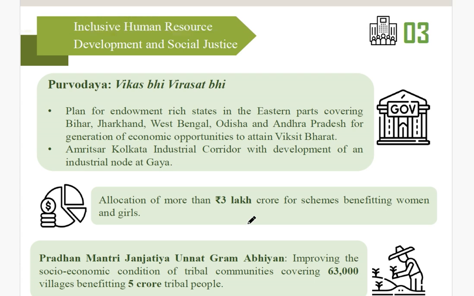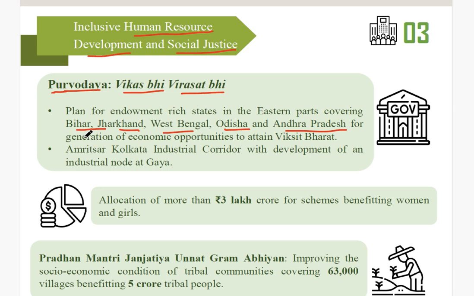Next, if you talk about human resource development and social justice, the government has introduced a new scheme, Purvodaya: Vikas Bhi Virasat Bhi. A plan for endowment-rich states in the eastern part, covering Bihar, Jharkhand, Odisha, West Bengal, and Andhra Pradesh, for generation of income opportunities to attain Viksit Bharat.